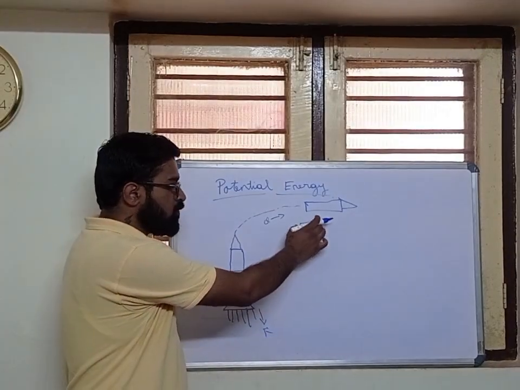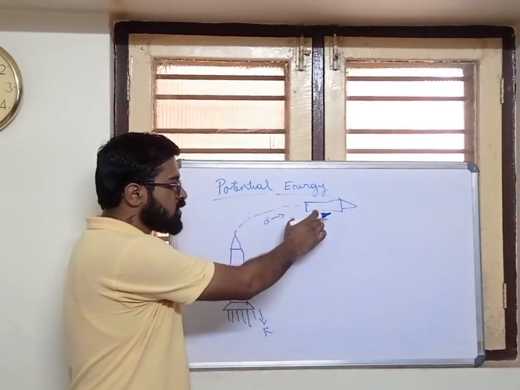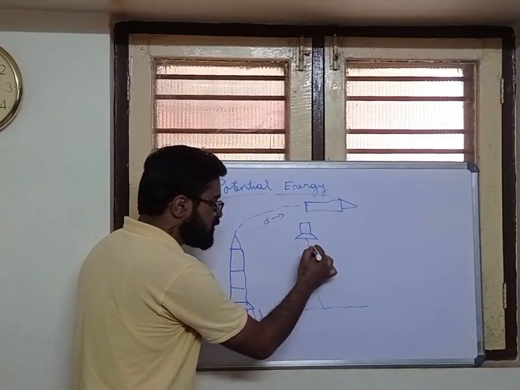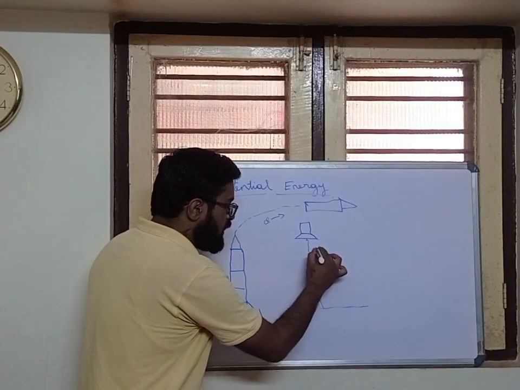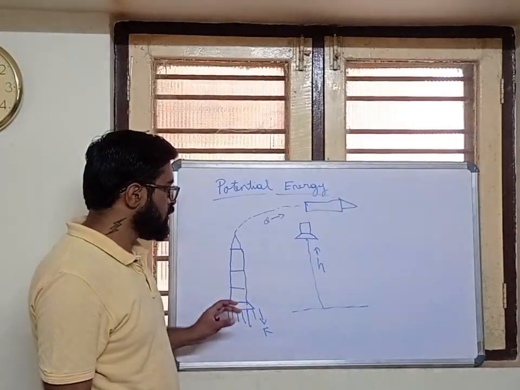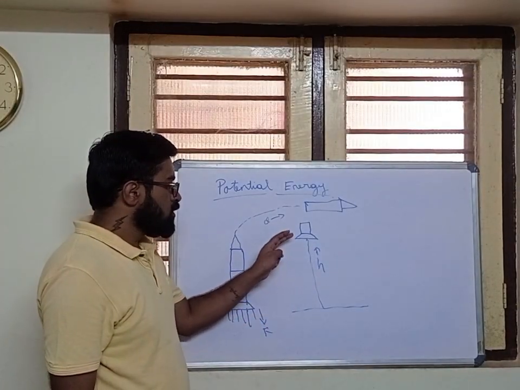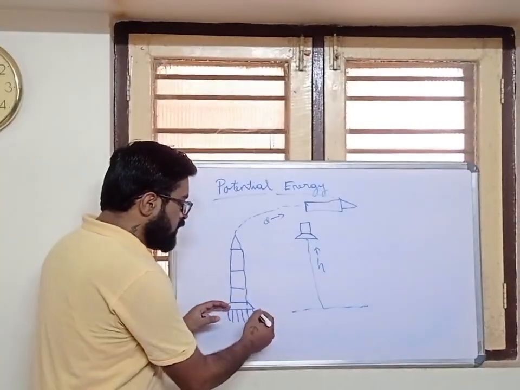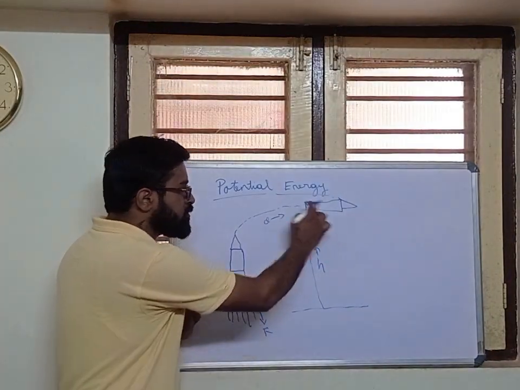When this part is cut off here, it will fall from above the Earth's surface, at height h. It will fall down from height h, and it will have some kind of potential energy. Here the work is done, force into displacement.